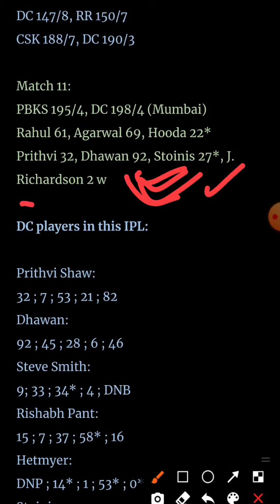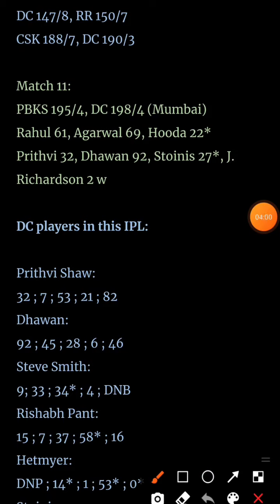Jai Richardson was able to take 2 wickets. In the first innings which Punjab Kings played, the 4 DC bowlers got 1 wicket each, and in the second innings, Jai Richardson got 2 wickets and the other 2 Punjab Kings bowlers got 1 wicket each. Important thing to note is who took the wickets of KL Rahul and Chris Gayle. KL Rahul's wicket was taken by Rabada and Chris Gayle's wicket was taken by none other than Chris Woakes.